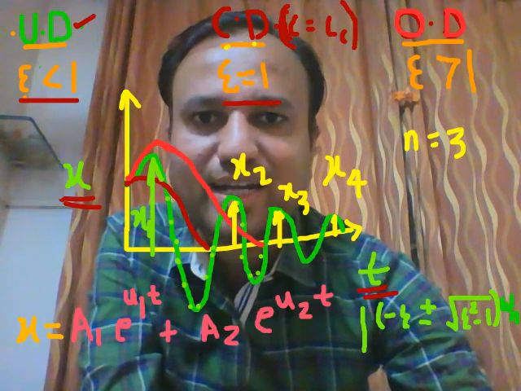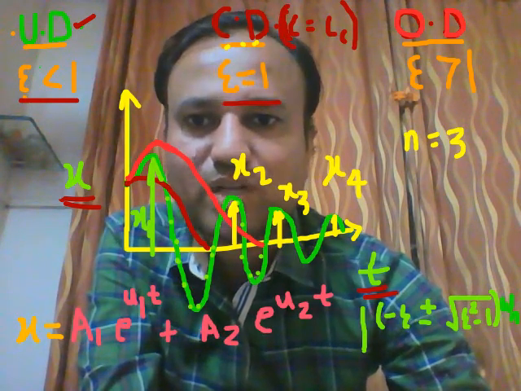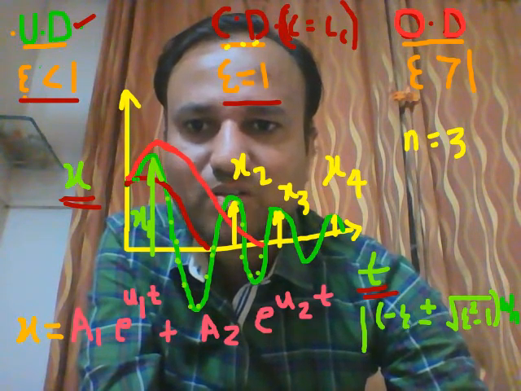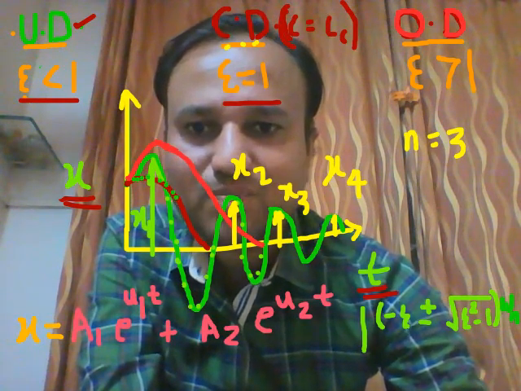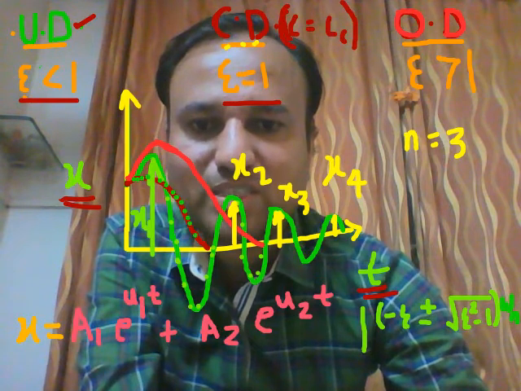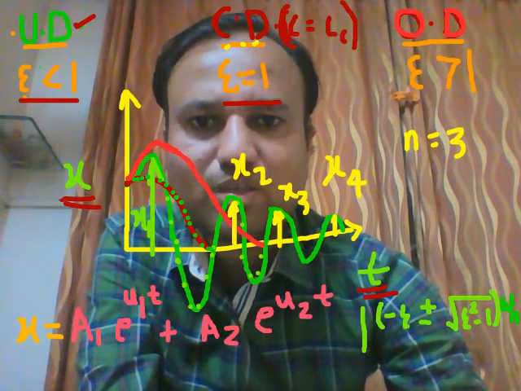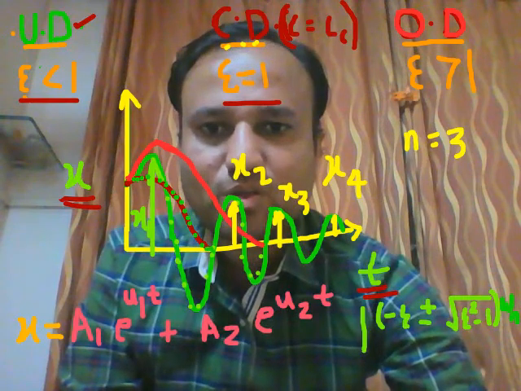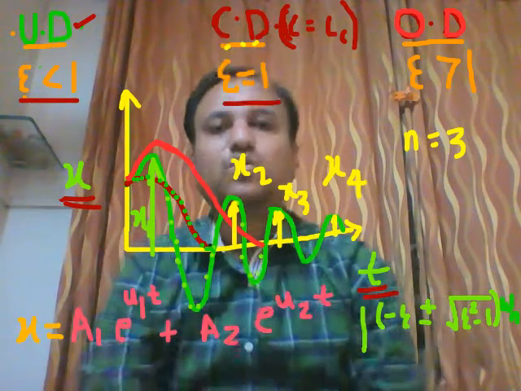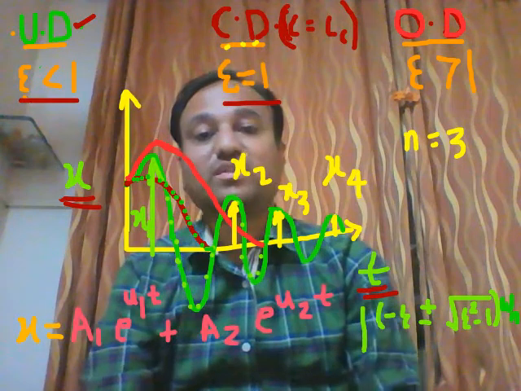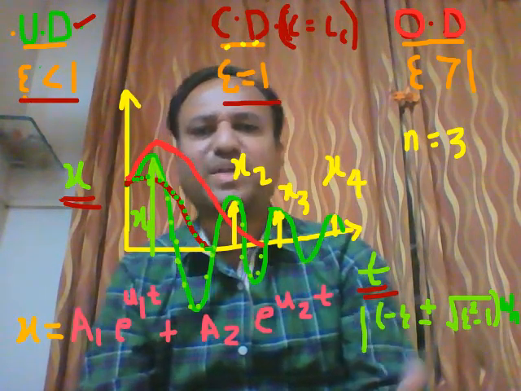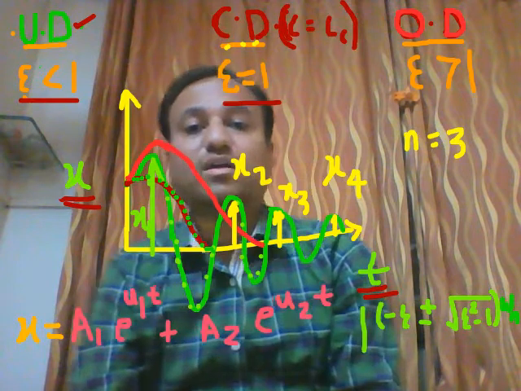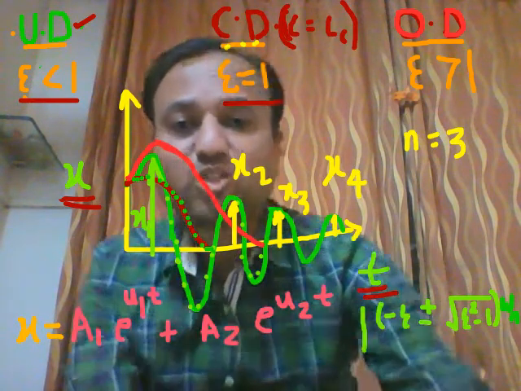Moving towards the next system, that is critical damp. This curve is for critical damp. In a critical damp system, see, there will not be a cyclic variation. The time taken to regain its initial position, or the time taken to achieve the equilibrium position, will be the shortest.